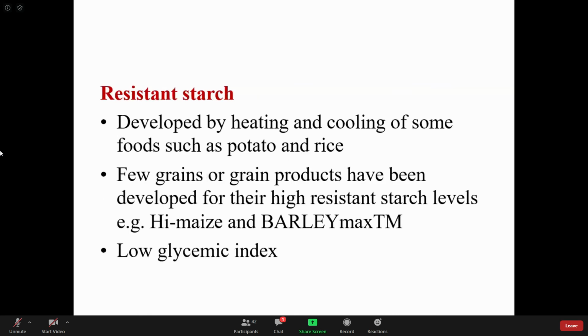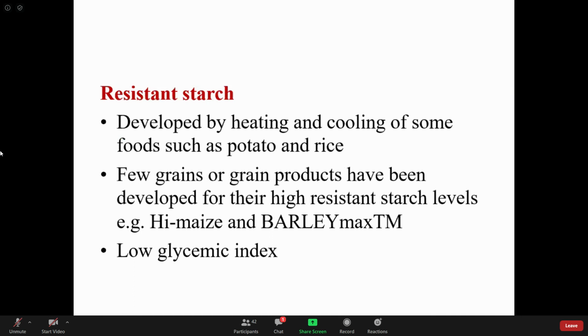Resistant starch. As discussed, it is developed by heating and cooling of some foods such as potato and rice. A few grains or grain products have been developed for their high resistant starch levels. Examples are High Maize and Barley Max TM. These are generally artificially made foods in which the starch is made resistant to digestion.